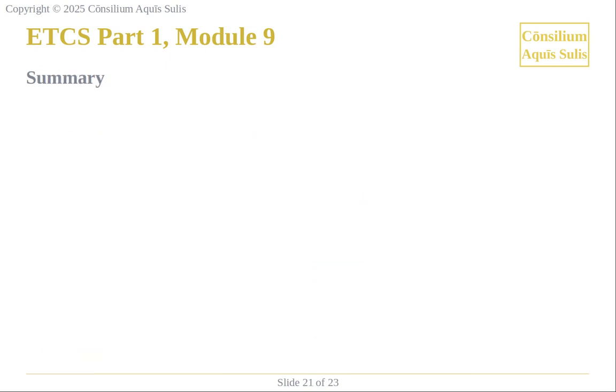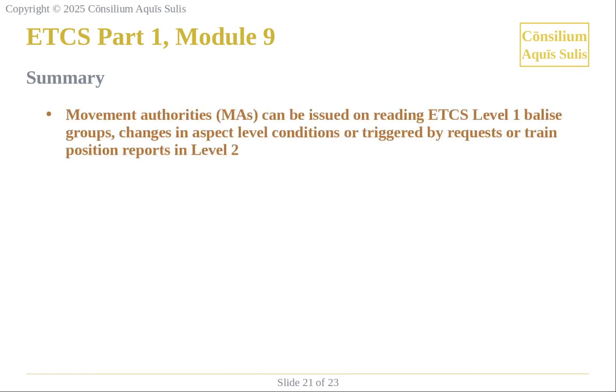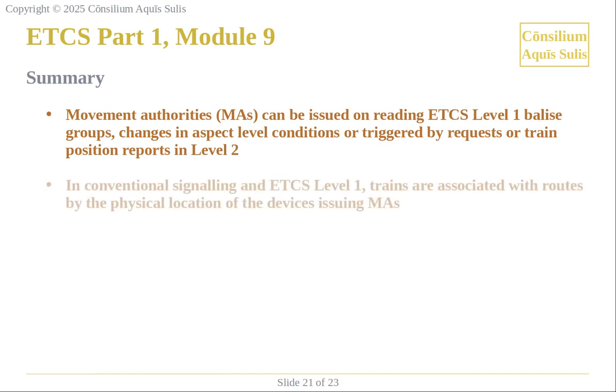In summary, movement authorities can be issued on reading ETCS Level 1 balise groups, changes in aspect level conditions, or triggered by requests or train position reports in Level 2. In conventional signalling and ETCS Level 1, trains are associated with routes by the physical location of the devices issuing movement authorities.